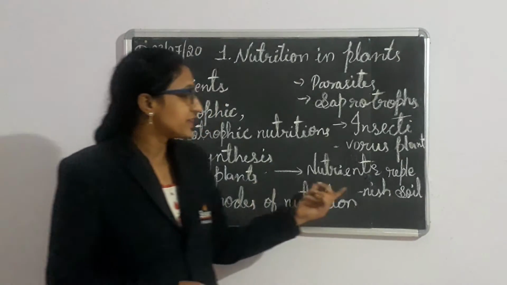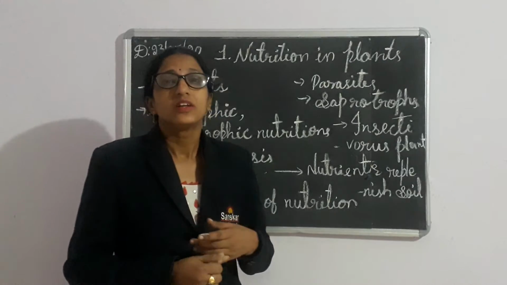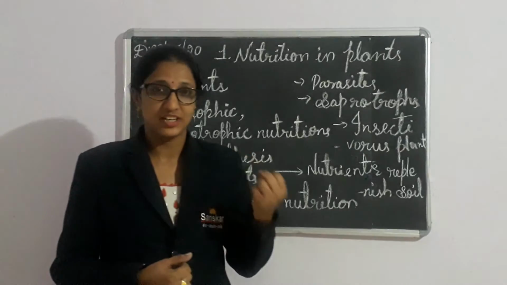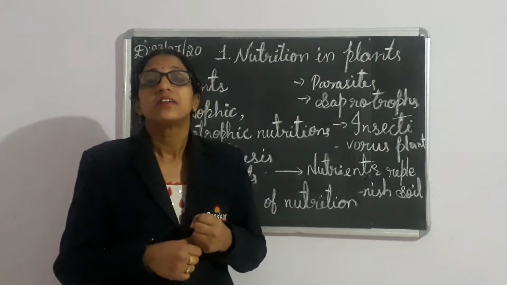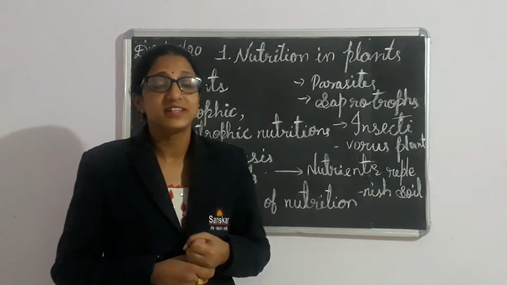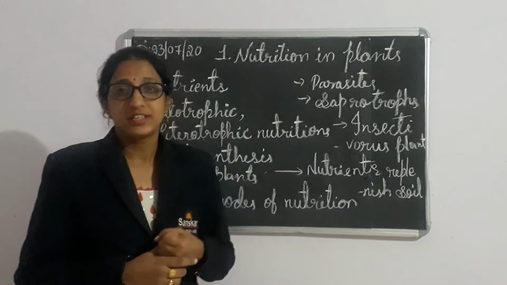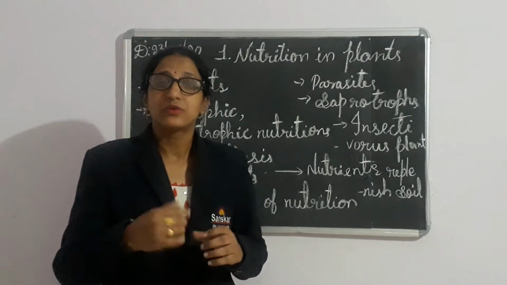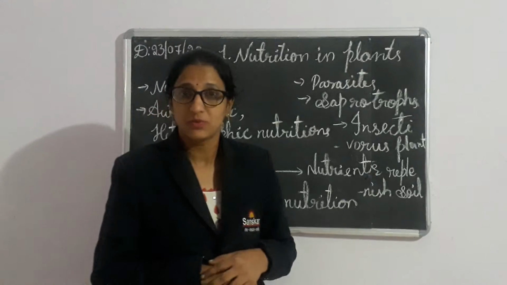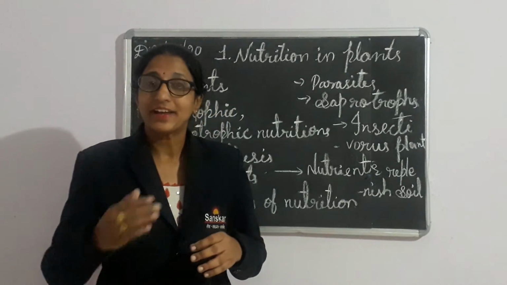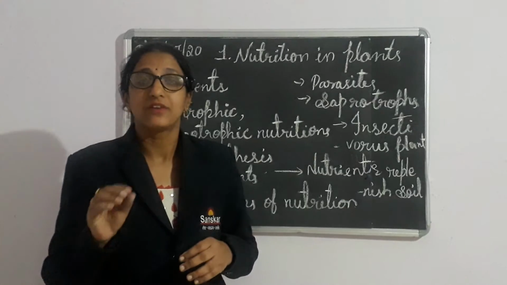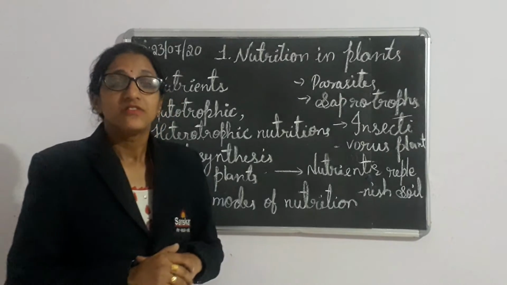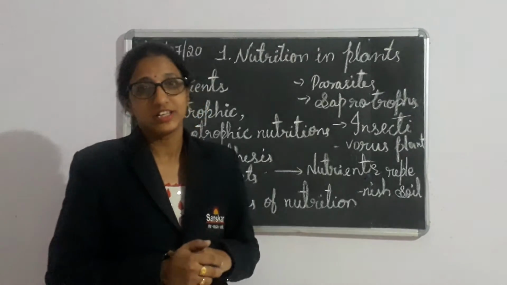Now, nutrients replenishing to the soil. Atmospheric nitrogen is fixed by bacteria and the plant takes and uses it, but the nitrogen concentration in the atmosphere is not decreasing. How is it possible? After the death of plants and animals, the bacteria decompose the nitrogen in the dead bodies and mix it with the soil, and a small amount of nitrogen goes back to the atmosphere. This is the nitrogen cycle, which replenishes the nitrogen in the atmosphere.